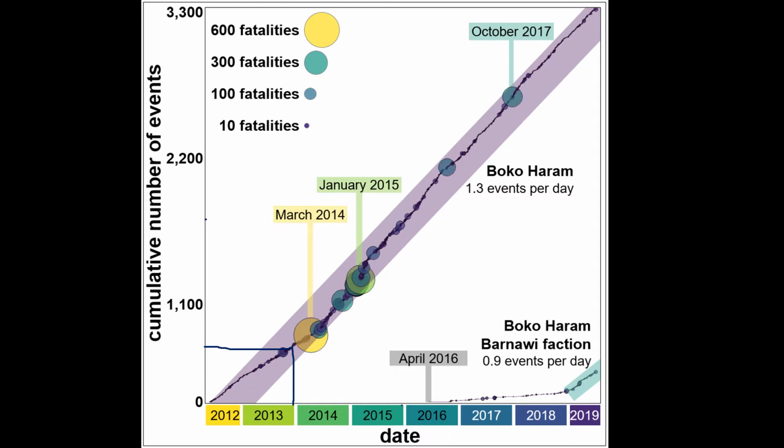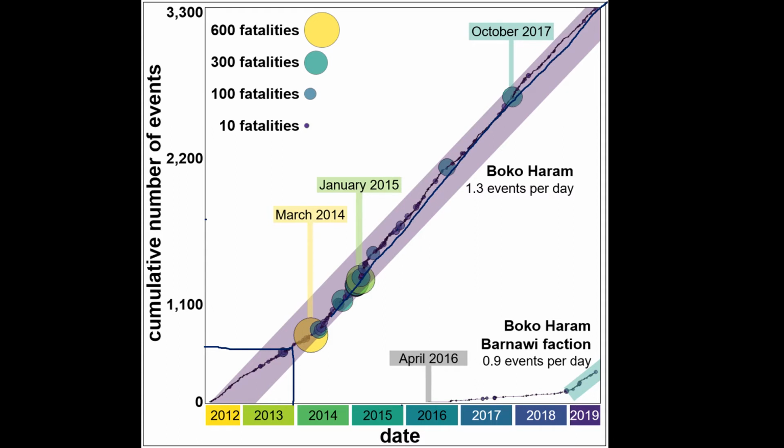Now, something interesting, and this is why it's relevant to observe the structure, is that this purple stripe here consists of when Boko Haram has a speed of 1.3 events per day. And by speed, I mean that there are some outliers, some days in which they are more active than others. But if you look at it, it is almost like a perfect straight line since the year 2014.